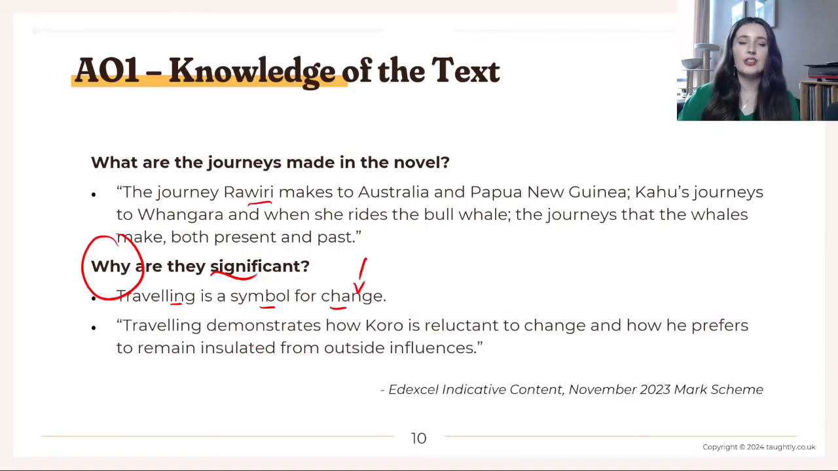And Edexcel also say perhaps something along the lines of, travelling demonstrates how Koro is reluctant to change and how he prefers to remain insulated from outside influences, whereas characters that are more open to change, like Kahu, like Rawiri, do travel, do see the world, right? So it's this idea of reluctance to change, which is kind of at the heart of this question. So you need to make that connection between travelling and change, travelling and modernisation to get high marks here.